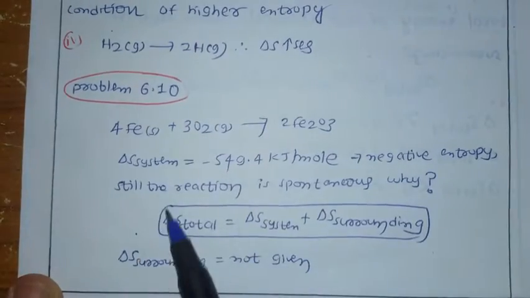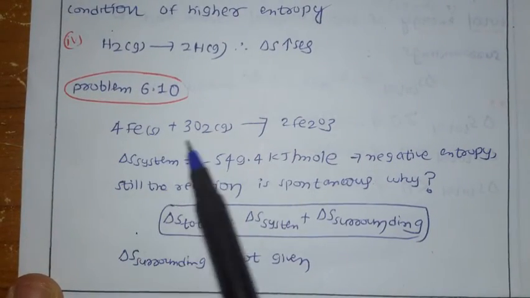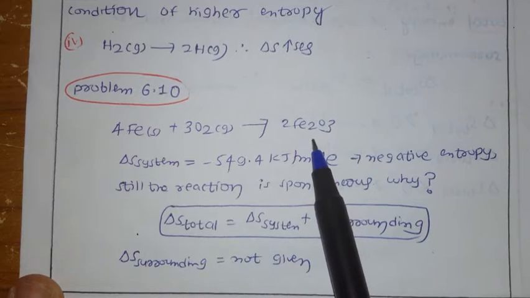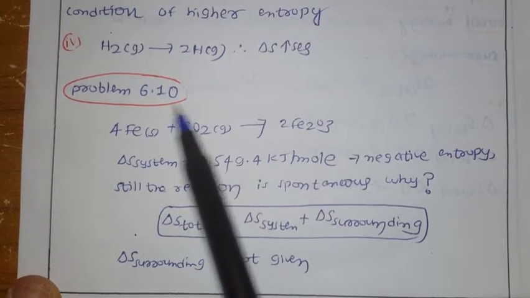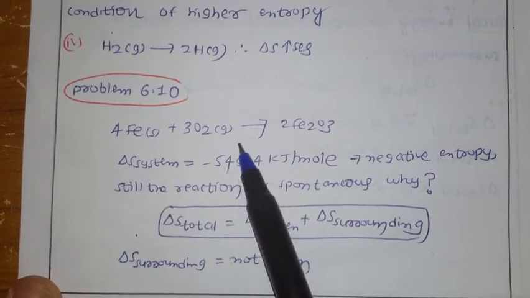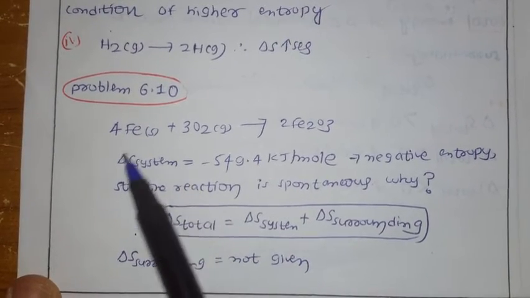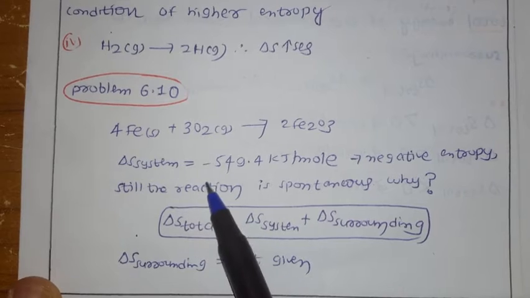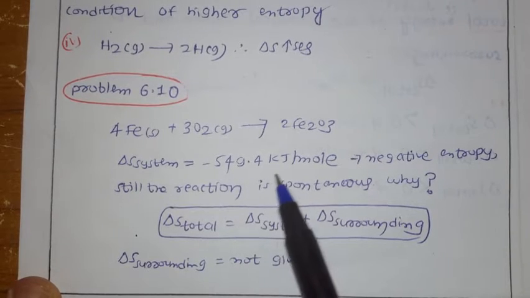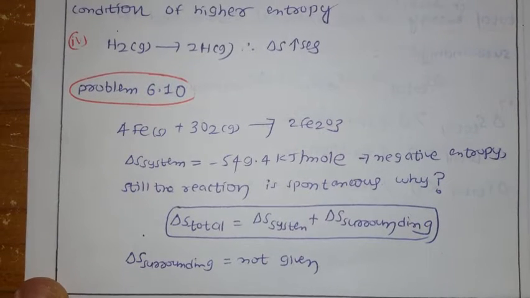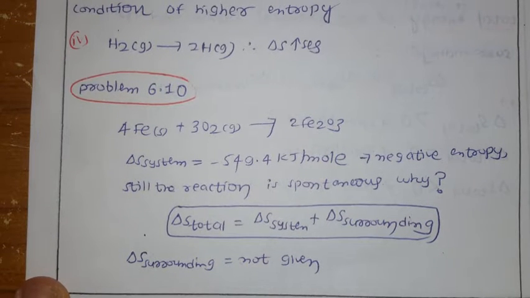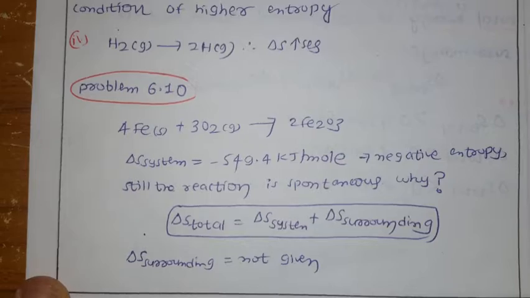We have the equation: 4 moles of iron plus oxygen gives rise to Fe2O3. This is my system, because this equation is under observation. For the system, the entropy is minus 549.4 joule per Kelvin per mole. And the temperature is how much? Joule per Kelvin per mole should be there.